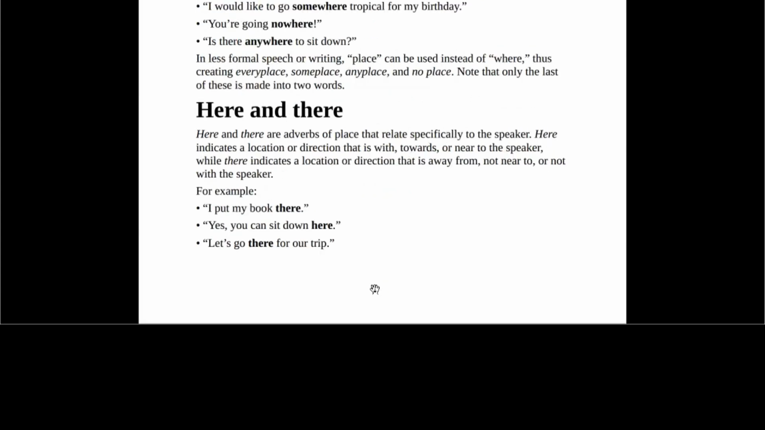Let's talk about here and there. Here and there are adverbs of place that relate specifically to the speaker. Here indicates a location or direction that is with, towards, or near the speaker. It's talking about proximity to the speaker. While there indicates a location or direction that is away from, not near to the speaker. For example, I put my book there, that is far from where you are. Yes, you can sit here, maybe beside you. Let's go there for our trip.